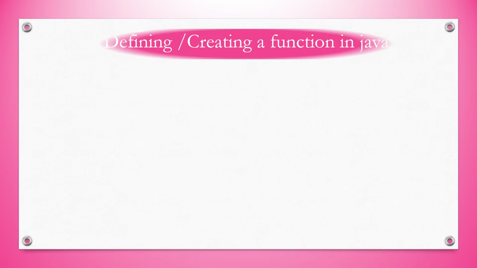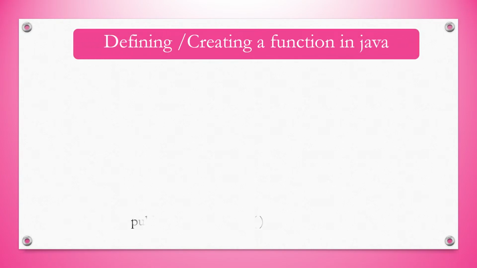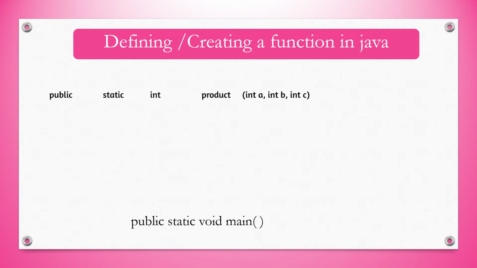Now we can see how the first line of the function is created. As one example, I have taken the main program. Here we can see public static void main. Main is the name of the function, and if there is no return type, void will be there. So according to this, just see this line: public static int product(int a, int b, int c). In this case, product is the function and the arguments come in the brackets. How many numbers we are accepting and what type of numbers we are accepting is given in the brackets. And the return type means this function will return an integer value.